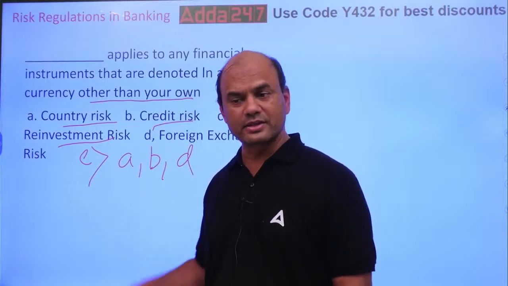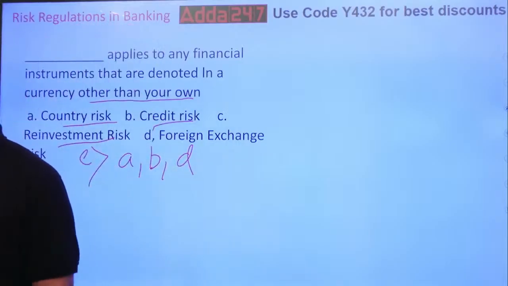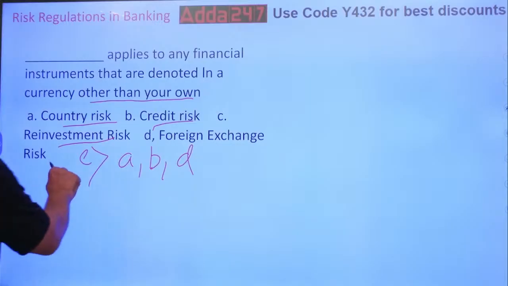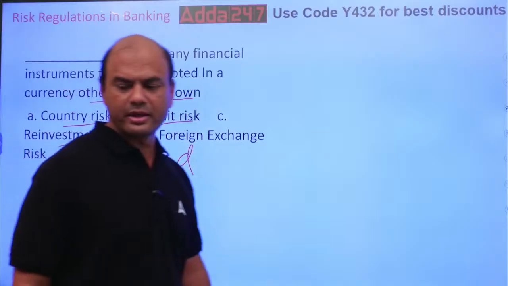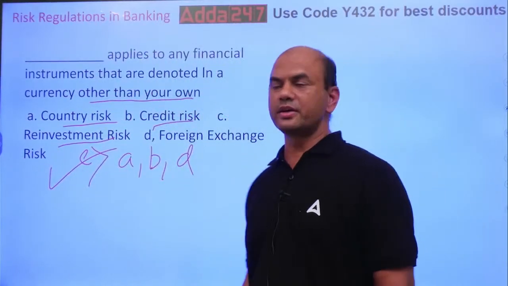So what is the answer in this then? How many of you got this answer right? Let me see in the comment section. Yes. The answer is A, B and D. All the 3 risks are involved in this. Okay.